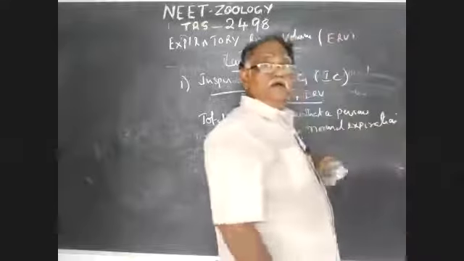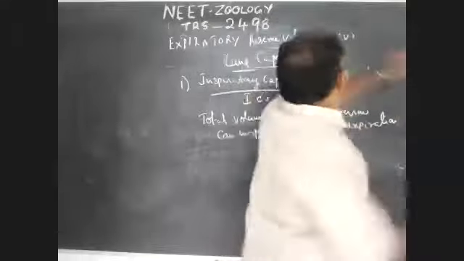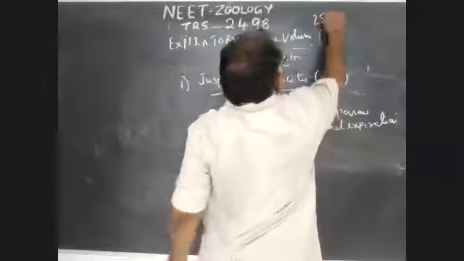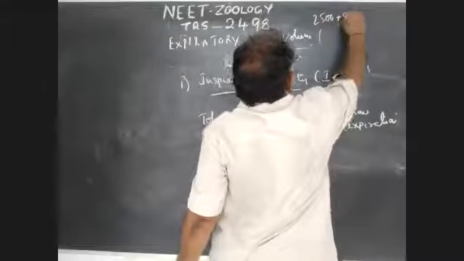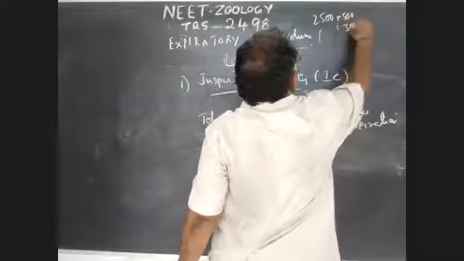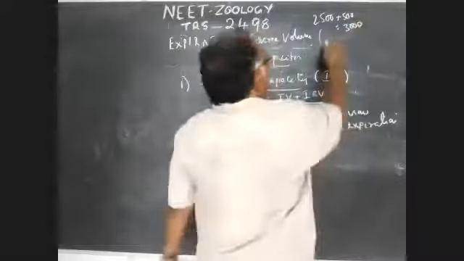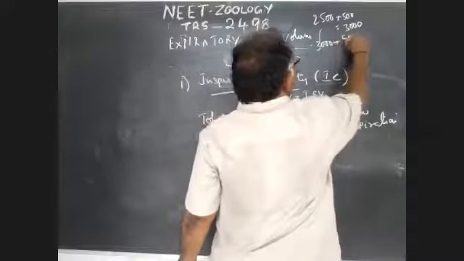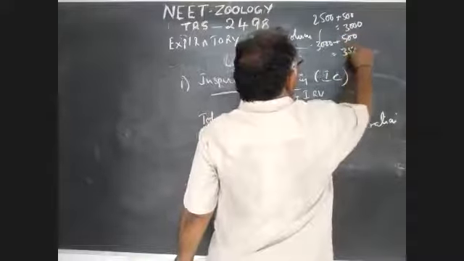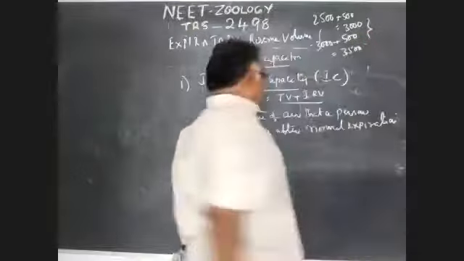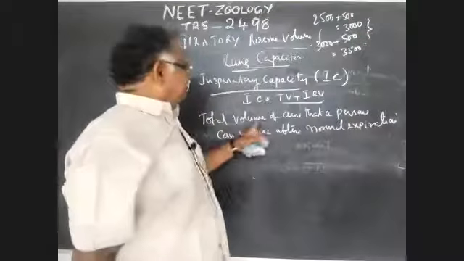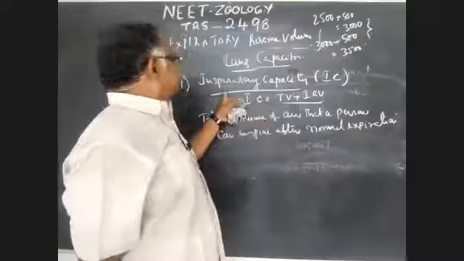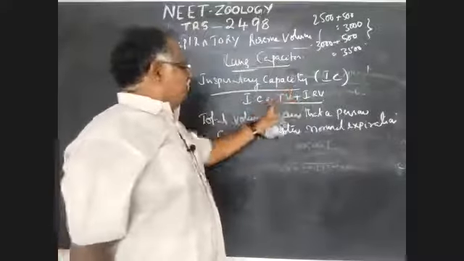So 2,500 plus 500 is 3,000, or 3,000 plus 500 is 3,500.